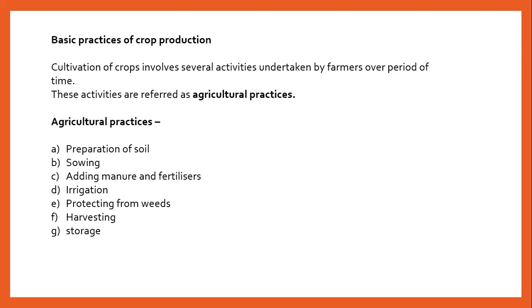Now, what are the things that come under agricultural practices? First is the preparation of soil. Next, after preparation, sowing of seeds is done. Then next is adding manure and fertilizers, irrigation, protecting from weeds, harvesting, and storage. All these steps come under agricultural practices.